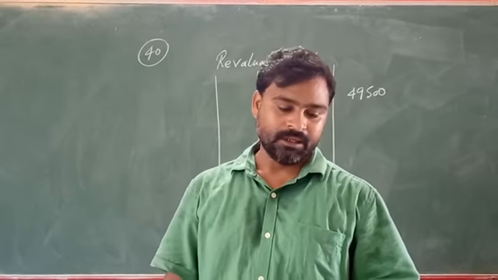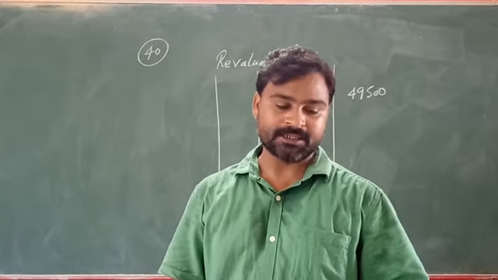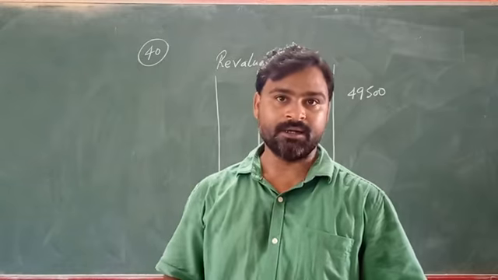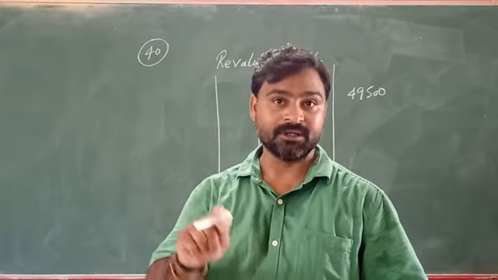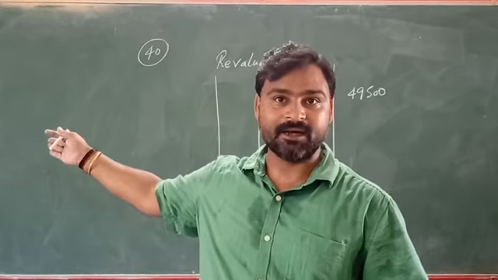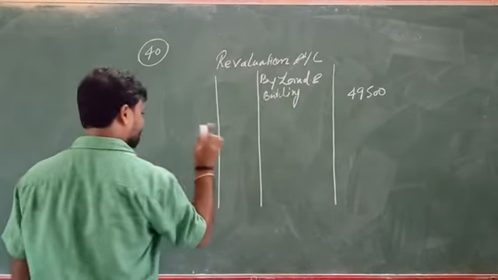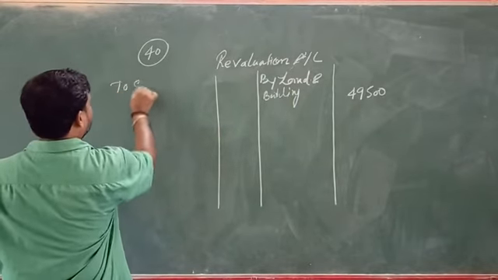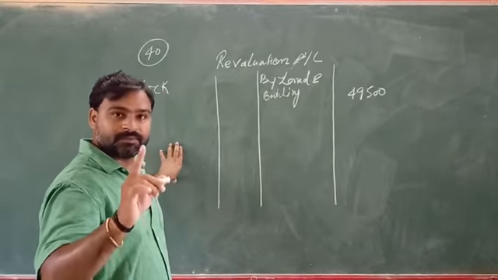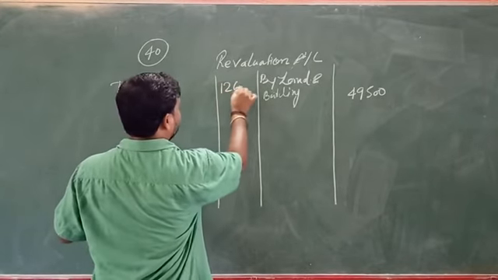second information. It is given that the stock and machinery and fixture are to be reduced by 7% and 5%. Stock will reduce by 7% and machinery will reduce by 5%. They are reducing the value, which means that is a loss to you, so we will write it on the debit side of revaluation. Stock, you can see in the balance sheet the stock value is 1,80,000. The value of stock is reducing, 7% of 1,80,000 is 12,600. We are writing here.